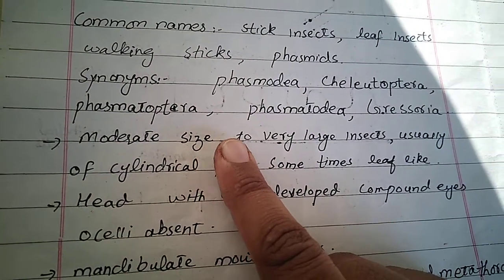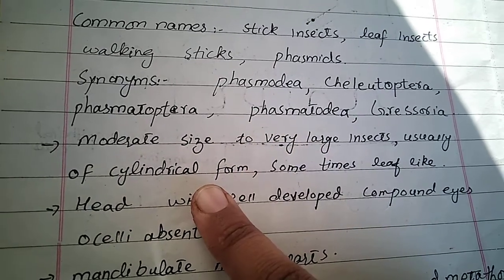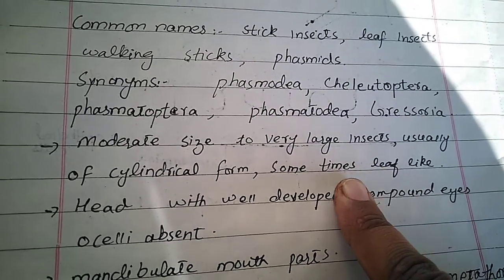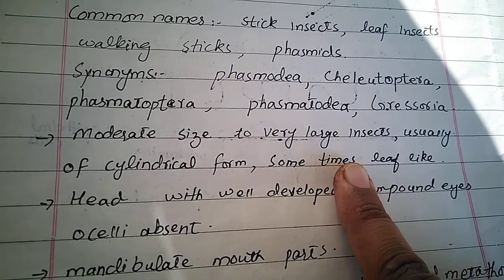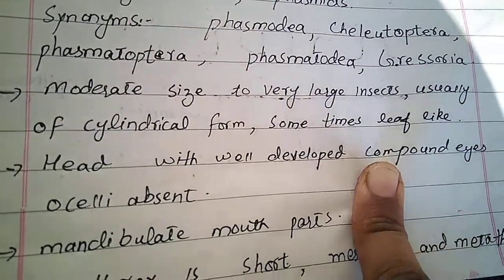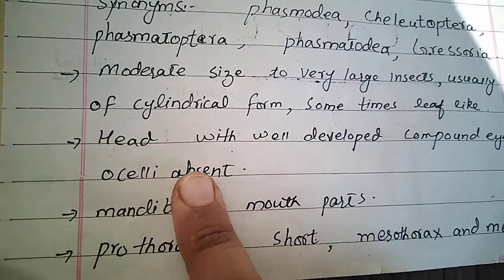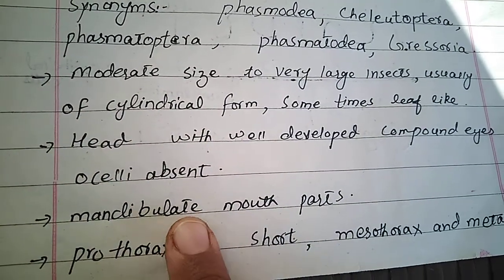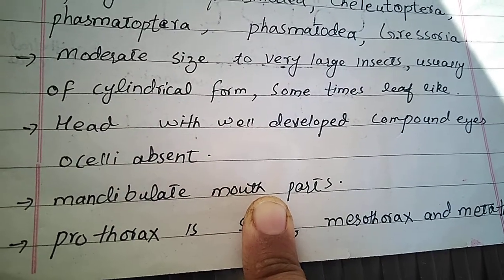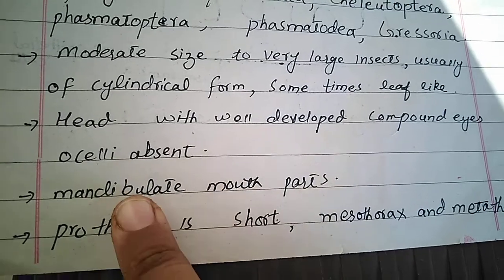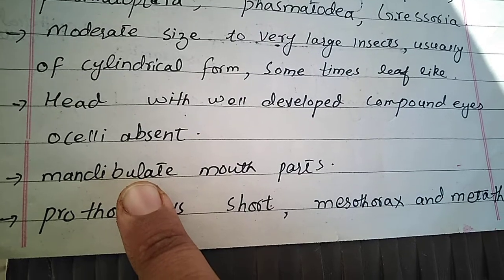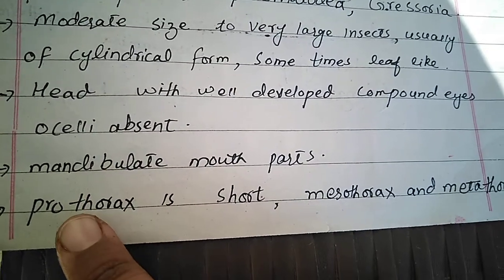Their size is moderate to very large, and usually they are cylindrical in nature. Sometimes they appear like a leaf. This is actually a camouflage strategy in these insects. Their head is well developed, and compound eyes are well developed, but ocelli or simple eyes are absent in these insects. Mandibulate mouth parts. Their feeding mode is phytophagous. They feed on plant matter, so they have mandibulate mouth parts, or you can say that their mandibles are well developed for the purpose of chewing and biting.